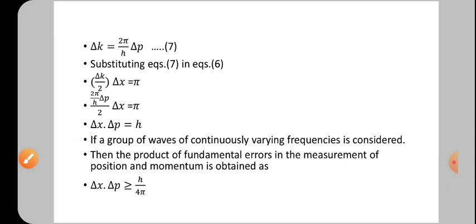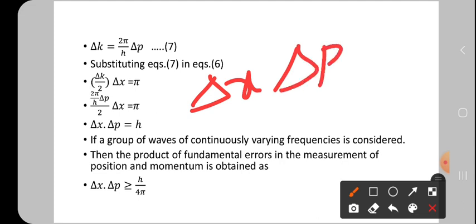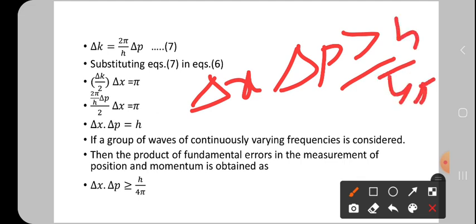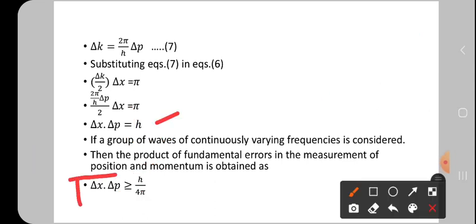But according to the Heisenberg uncertainty principle, the product of the uncertainty in position and the uncertainty in momentum is always greater than or equal to h by 4 pi. So only here h is there, so in the place of h write h by 4 pi and make it greater than or equal to. Okay, so finally we got this equation.